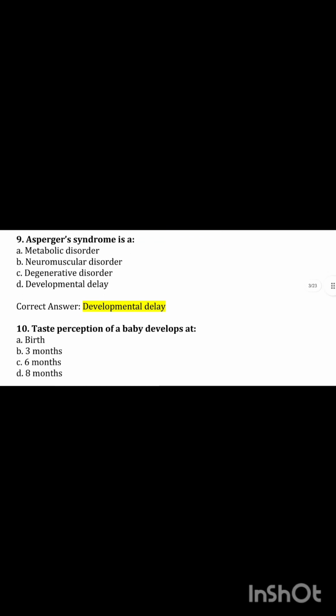Then comes the question number 10. Taste perception of a baby develops at: option A, birth; option B, 3 months; option C, 6 months; option D, 8 months. So taste perception of a baby develops at birth. The correct answer is option A, birth.